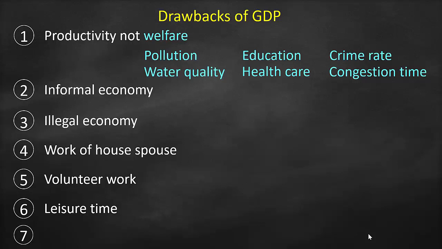Another drawback of GDP is it doesn't take into account the income inequality or income distribution. If a country has a higher GDP, does it mean that this country distributes this GDP equally among its population? Definitely not. Therefore, you discover that a very small percentage take the majority of the GDP, and a large percentage of the population will get a small percentage of GDP. Therefore, it doesn't reflect income distribution or wealth distribution. And these are the 7 drawbacks of gross domestic product.